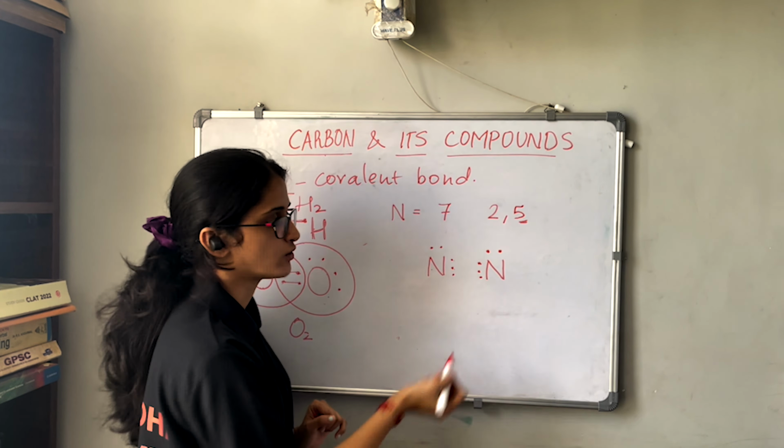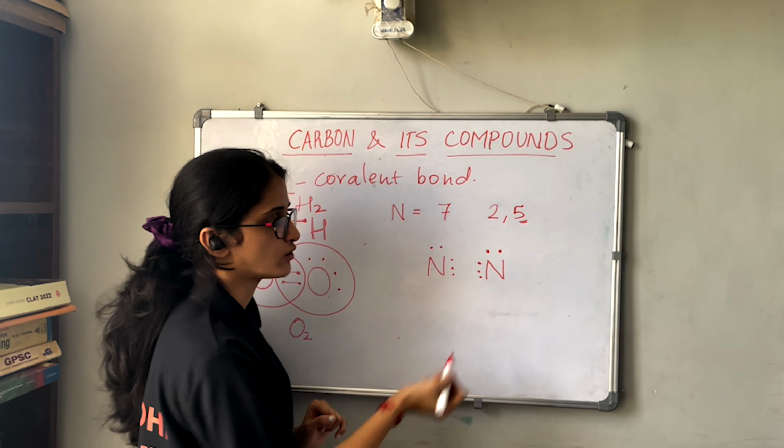Now let us check the valency or the electrons of carbon. How many electrons does carbon have with its atom? This carbon has 1, 2, 3, 4, 5, 6 electrons, and the shared one is the 7th, right? And this carbon has 1, 2, 3, 4, 5, 6, 7 electrons with the shared one.